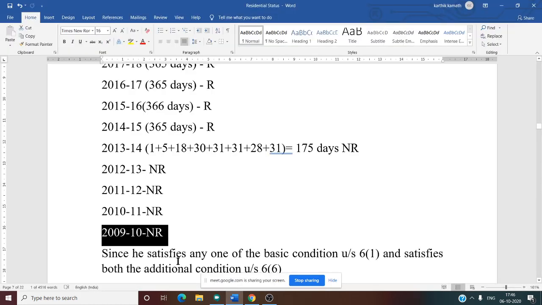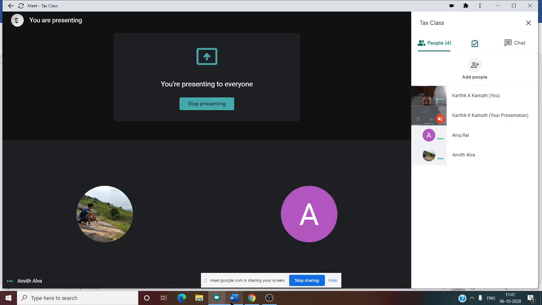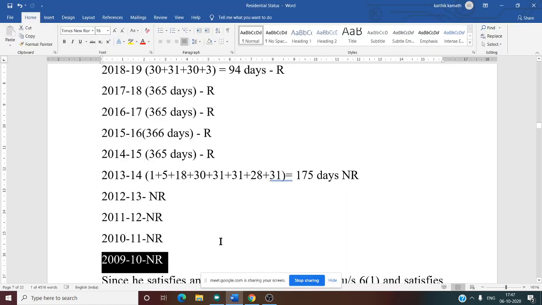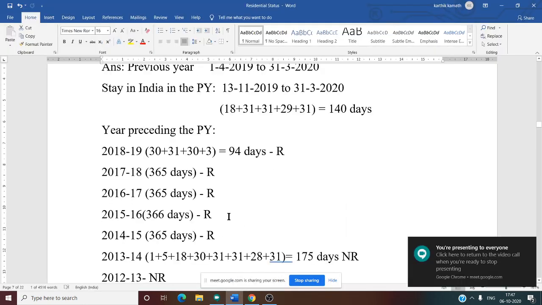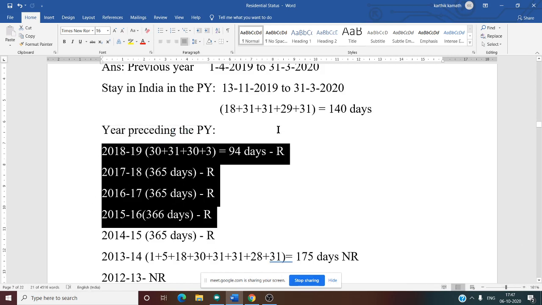Yes, sir. After doing all these calculations for 10 years, the next thing you need to do is to assign R and NR. You should assign R and NR only after doing the calculation for all 10 years. Please don't assign before that. How to assign now? First thing we need to see is the first 4 years. Why do we need to see the first 4 years? Because he fails to satisfy the first basic condition.